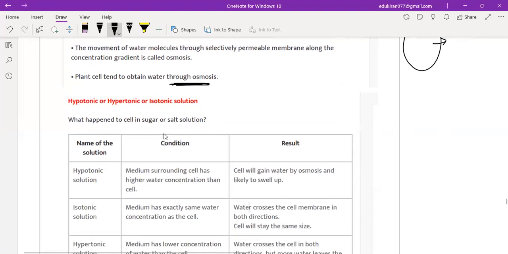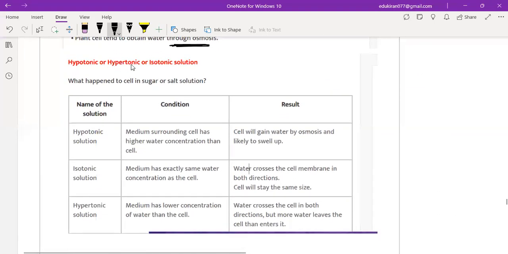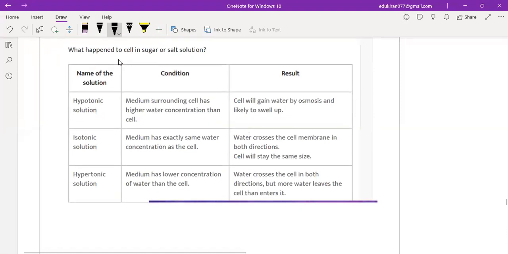Okay. Now, hypotonic, hypertonic and isotonic solution. Very, very important. So this is basically the solution, right? Hypotonic is basically when the medium surrounding cells has higher water concentration than the cell. So this is the cell. Over here, the water concentration is higher. Like in the cell, the water is less, but the surrounding is high. So it is a hypotonic solution, right? So what will happen to the cell?